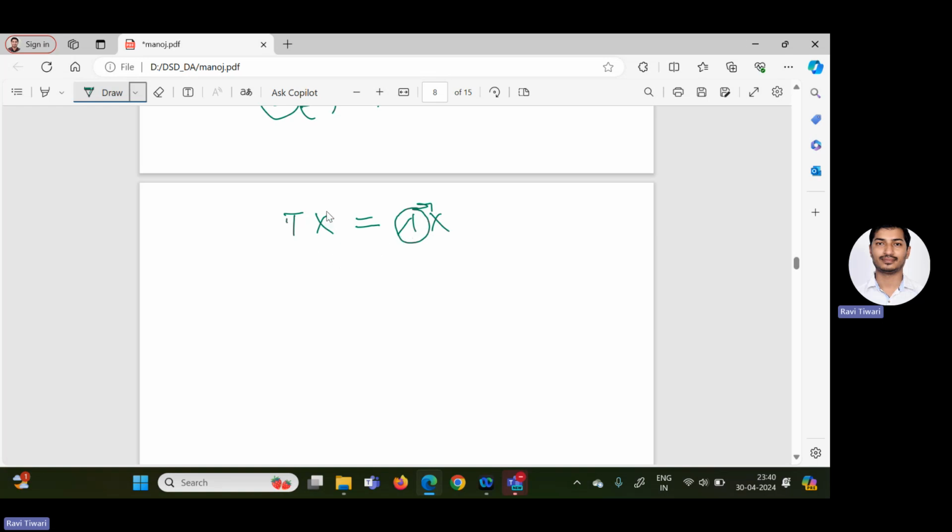So always, if x is a non-zero vector and we apply a linear transformation or a matrix on x, the resultant should be lambda times x. It should be a multiple of x, whether it is 1 time, 2 times, 3 times, whatever. This lambda, the multiple, is known as eigenvalue and this x is known as eigenvector.